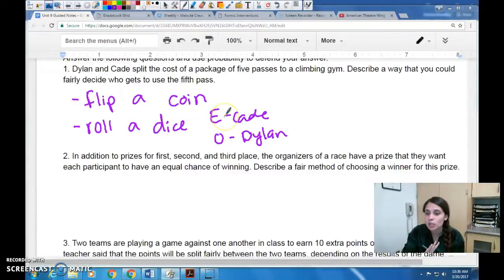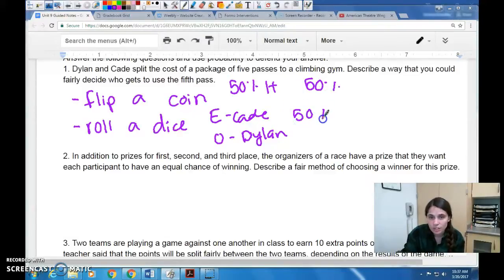It can be anything you want as long as the probability is the same for Dylan winning it and for Cade winning it. So I would say there's a 50% chance of heads and a 50% chance of tails, so that's fair. There's a 50% chance of even and a 50% chance of odd, so that's fair. So you just have to be able to defend your answer using probability. So let's look at another example.